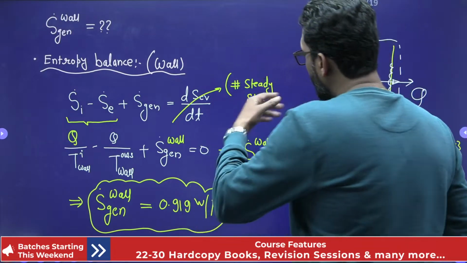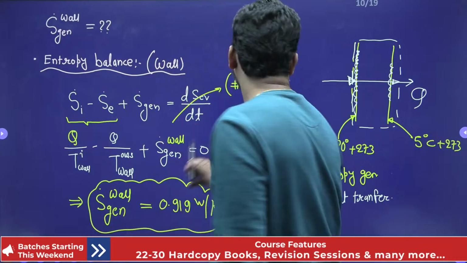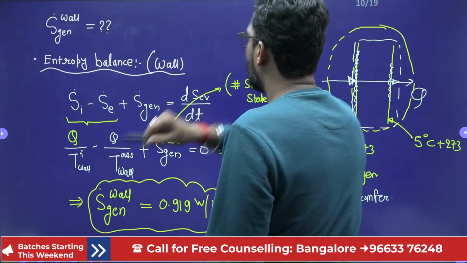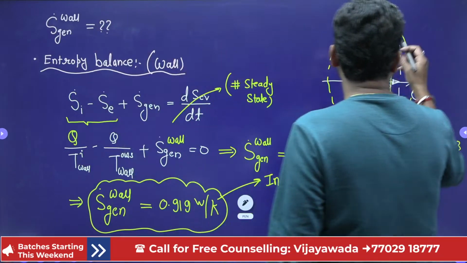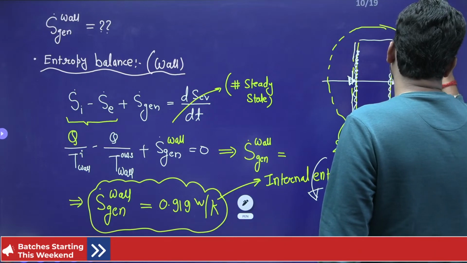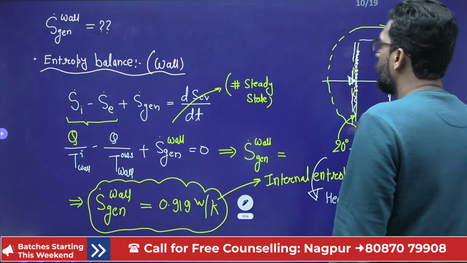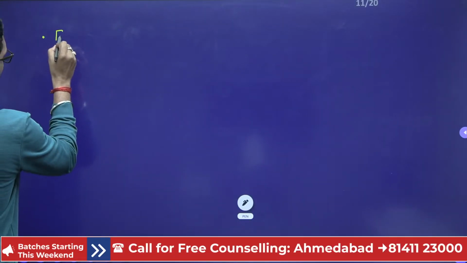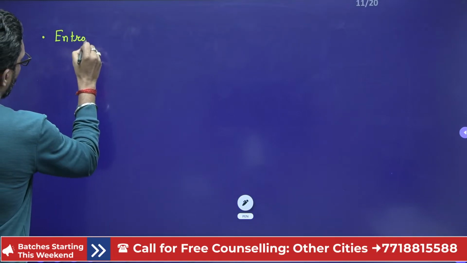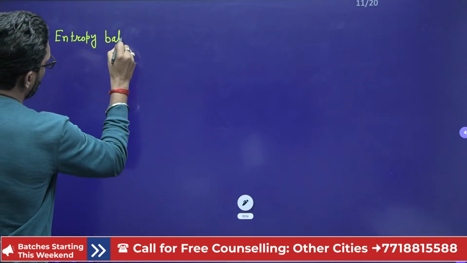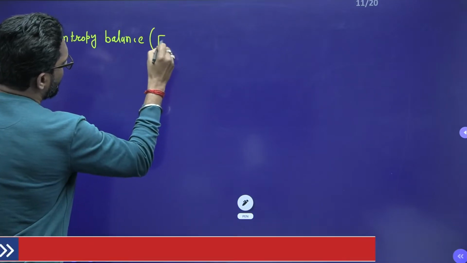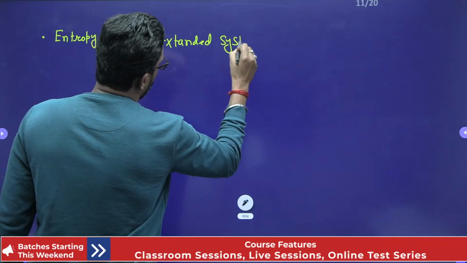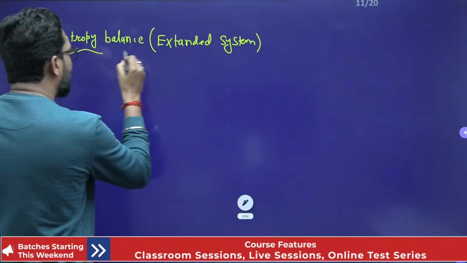Now, if you find the total, that means you take the extended system. If you take the extended system, you put the temperature of the surrounding. Same entropy balance for the extended system.